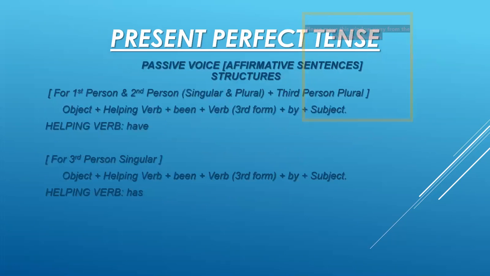Okay. Now I am showing you the structures for the passive voice, but in affirmative sentences. Okay. Now remember that for passive voice, there are again two structures. Most of the time, we have only one structure for passive voice with only one helping verb. But here is the case in present perfect tense that we have two helping verbs.